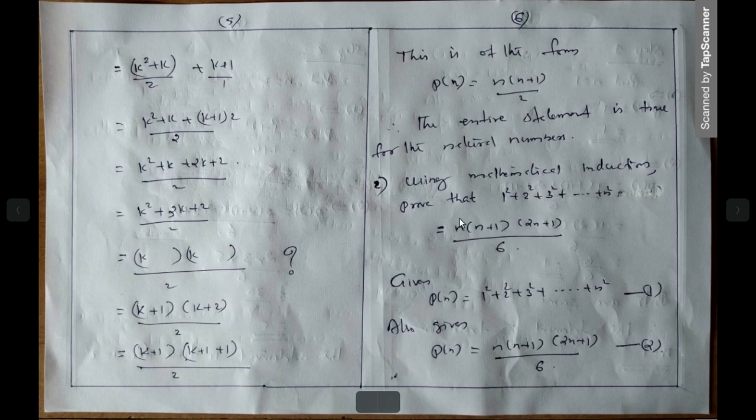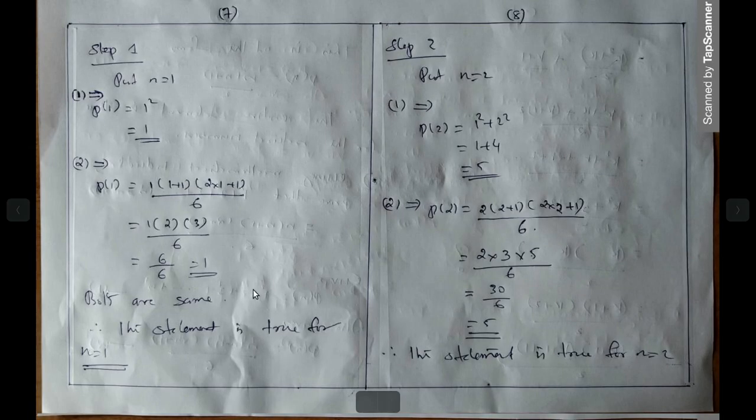Okay. Similarly, using mathematical induction, prove that 1 square plus 2 square plus 3 square plus etcetera plus n square is equal to n into (n plus 1) into (2n plus 1) divided by 6. This is a standard result. You have to prove this result using mathematical induction. Then 1 square plus 2 square plus 3 square plus etcetera plus n square is termed as P of n, right? This is also P of n.